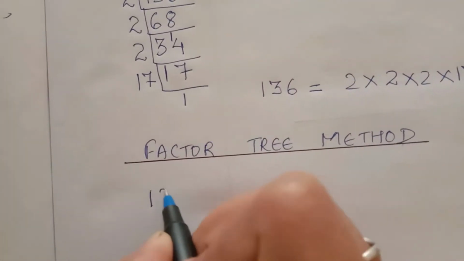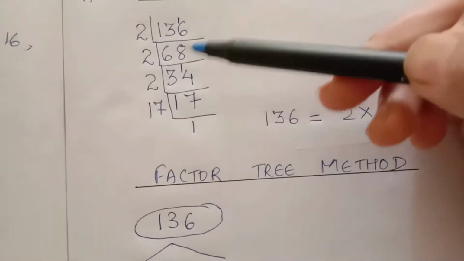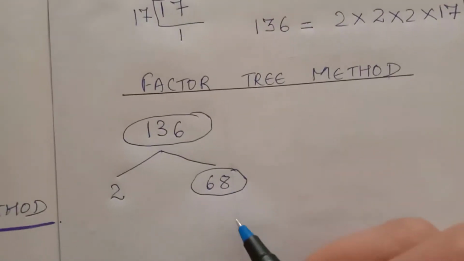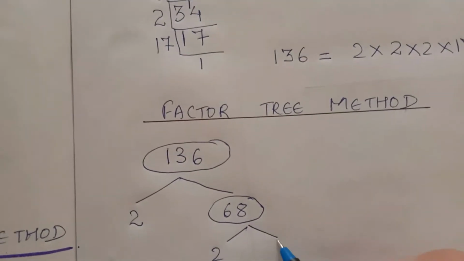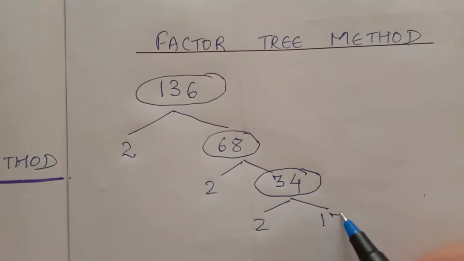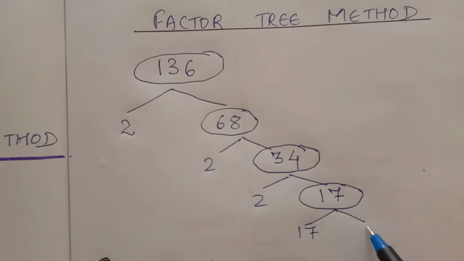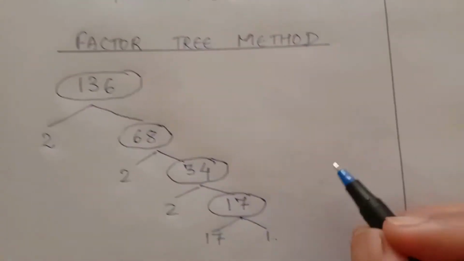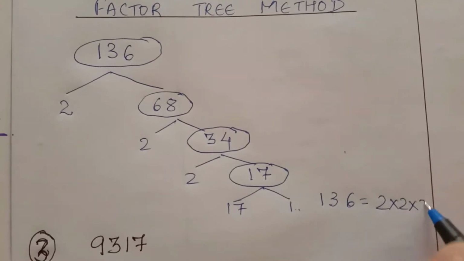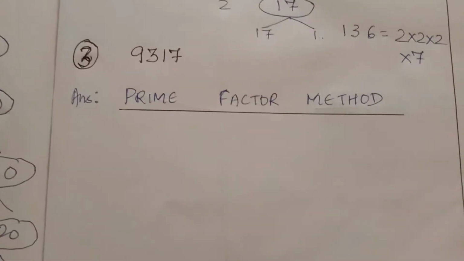Okay, so factor tree method, 136. You can take help from here also. 2 68s are 136. Then 2 34s are 68. Now 2 17s are 34. Now 17 1s are 17, so this one no need to write. Again here 136 is equal to 2 into 2 into 2 into 17. So we got the same answer. Whichever method you apply, you'll get the same answer.